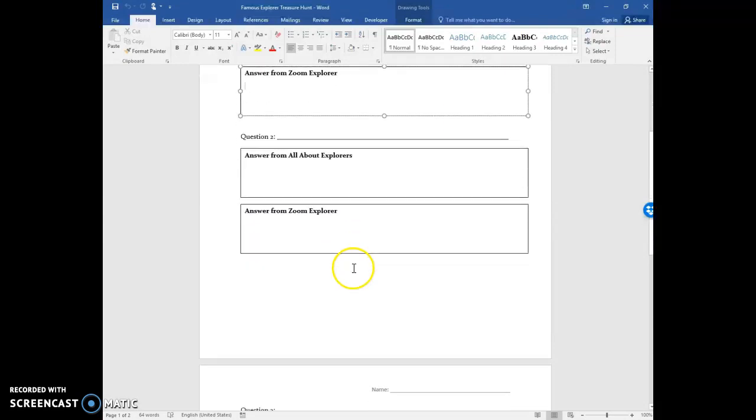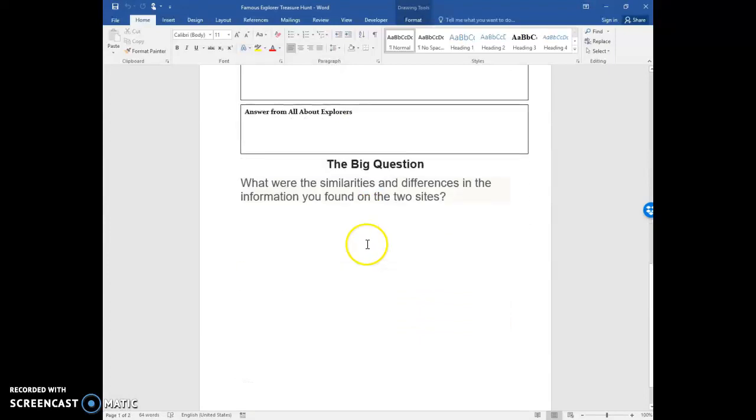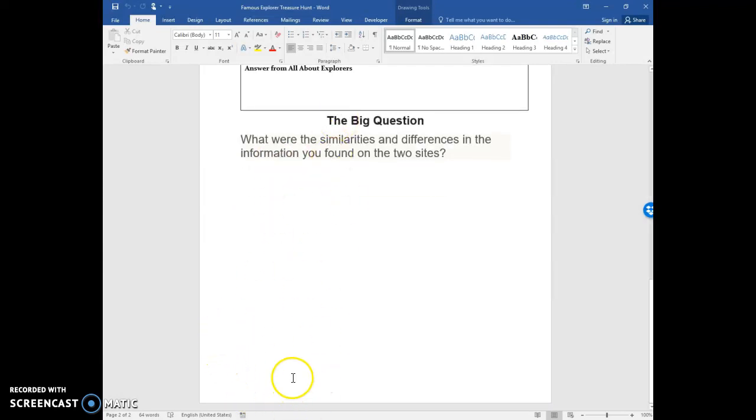So then I would move on to question number 2. And then question number 3. At the end, this is where it says, what were the similarities and differences in the information you found on the 2 sites? So you're going to write here at the bottom, writing one word is not what I'm looking for. You're going to write what you found similarity and difference-wise. So complete sentences, capitalization, punctuation. You all are 5th graders. I should see 5th grade work.